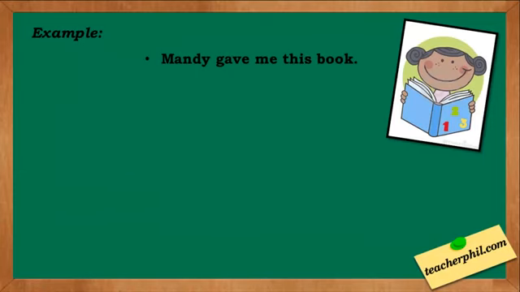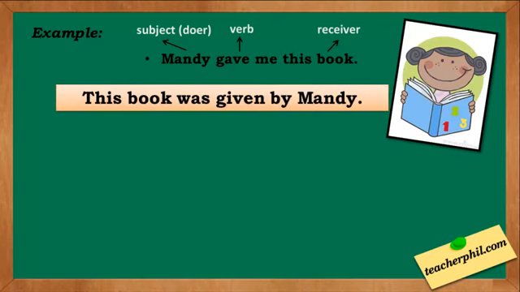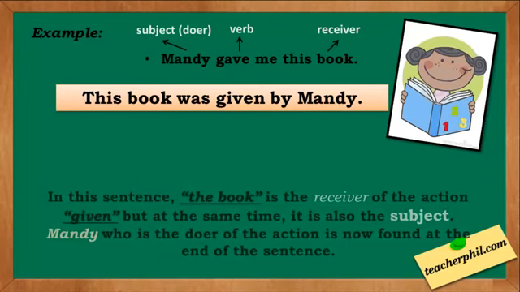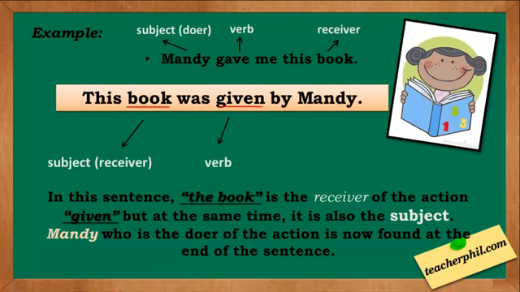Example: Mandy gave me this book. This sentence is in active voice. Mandy is our subject, which is also the doer of the action. Gave is our verb, and book is our receiver. If we will change this into passive voice, it will now become, this book was given by Mandy. In this sentence, the book is the receiver of the action given, but at the same time, it is also the subject. Mandy, who is the doer of the action, is now found at the end of the sentence.